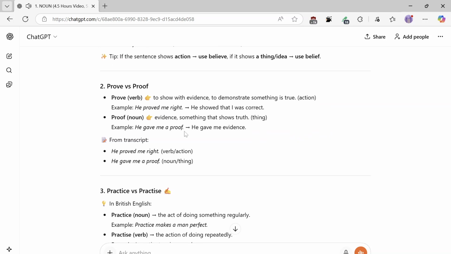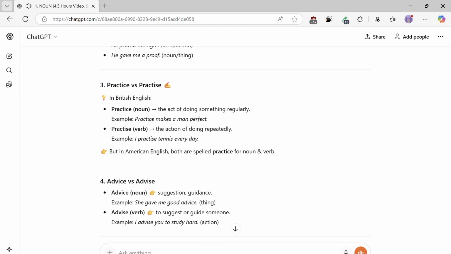Proof, noun: evidence, something that shows truth, thing. Example: he gave me a proof. He gave me evidence. From transcript: he proved me right, verb, action. He gave me a proof, noun, thing.